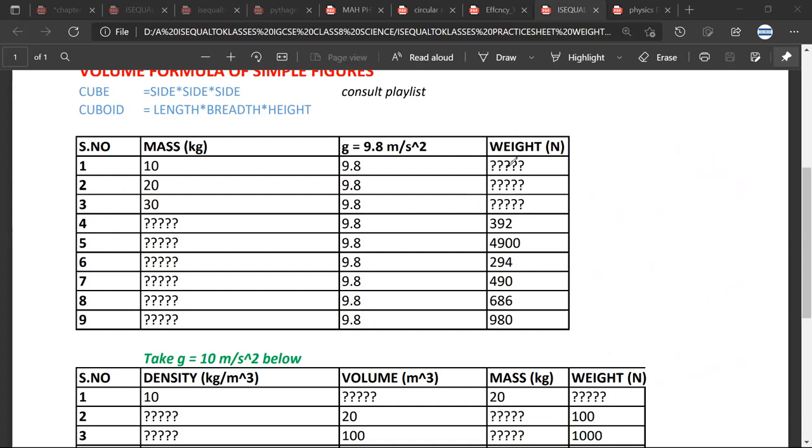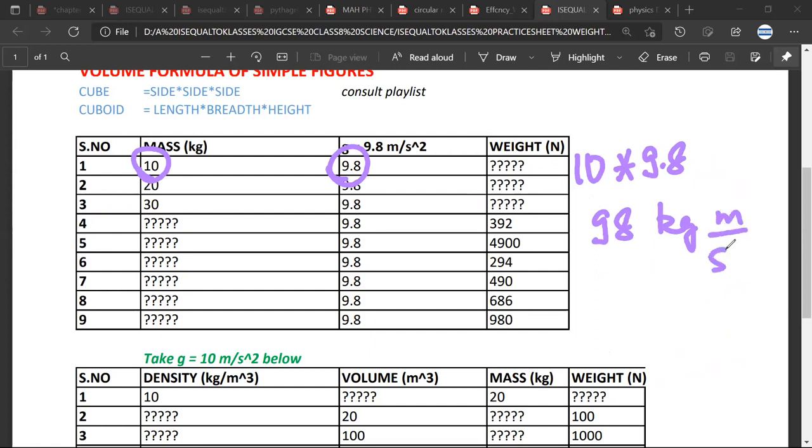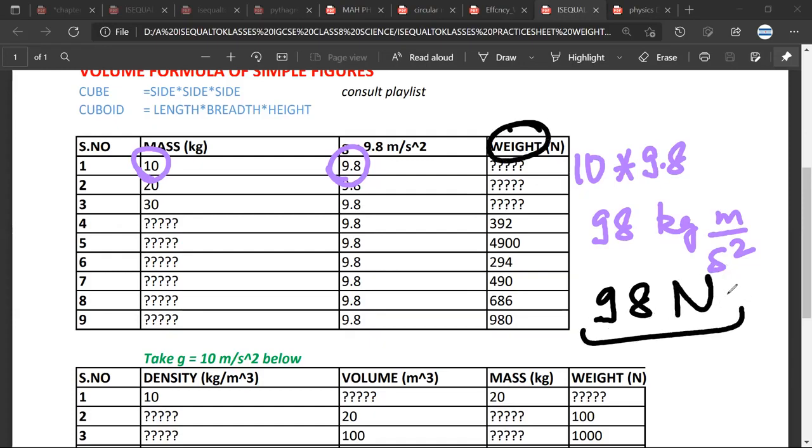See, it is always advisable. You may have something in mind that for 90, I can write this as 10 into 9.8, and then I'll write 98 kg meter per second square. But your teacher won't prefer this. It is always better to write this as 98 Newton. Why? Because the unit of weight is Newton.